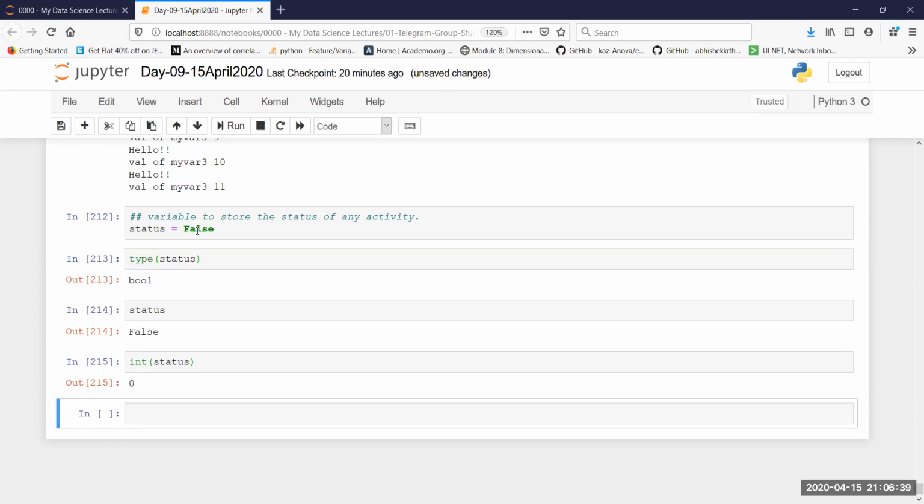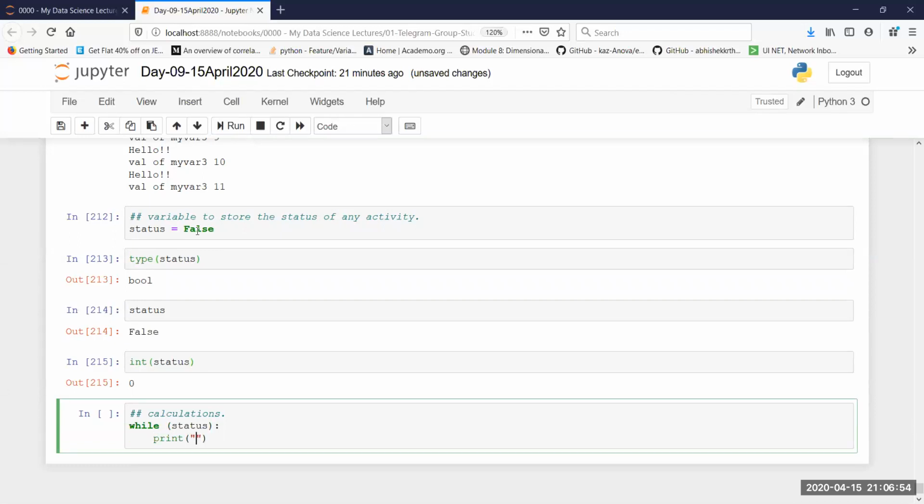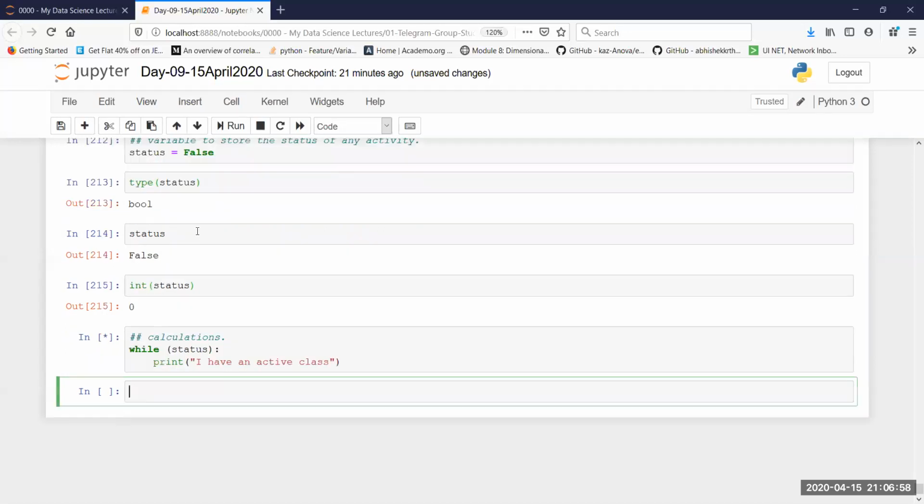Right now, I want to use this variable to do some kind of calculations. So while, I'm simply going to write status. Let's see what is going to happen. Print I have an active class. If I execute this, the code has executed because I've got a number, but I have not got any output. The reason being the value of status is false.